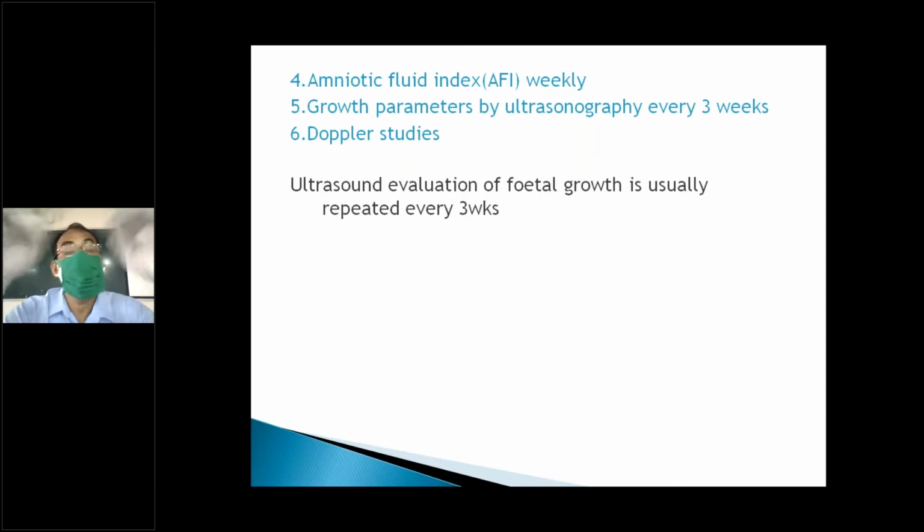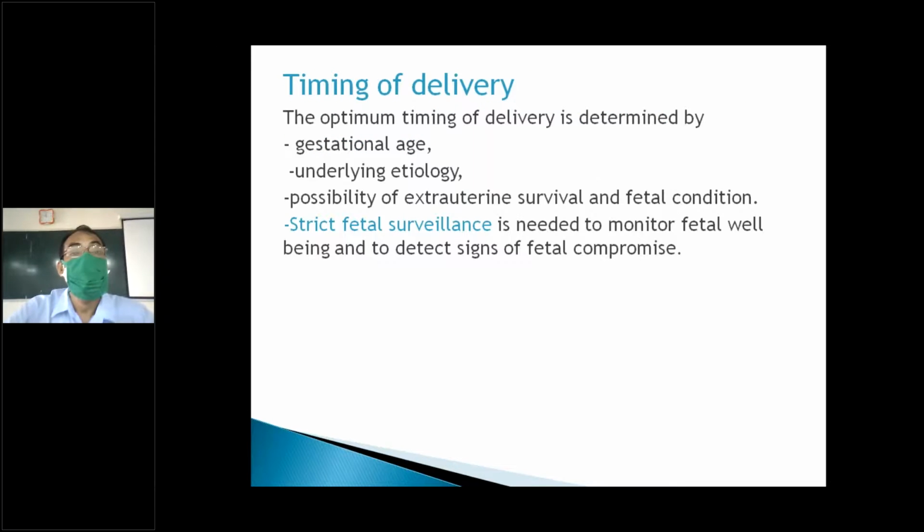Another thing is the Doppler study. That is the systolic diastolic ratio of the umbilical artery, ductus venosus, and middle cerebral artery. It will show if there is any decrease in blood flow. That is it. With all this we have to plan accordingly when to deliver the baby, so the timing of the delivery.